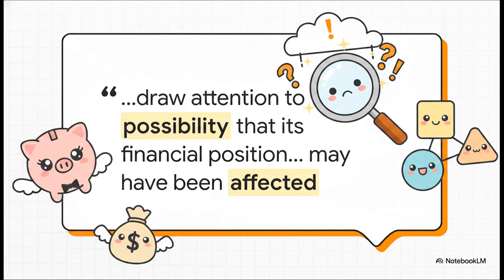Paragraph 1 of the standard really hits the nail on the head here. The core objective is to draw attention to the mere possibility that financial positions have been affected. Now, the source text explicitly acknowledges that related party relationships are a totally normal feature of business. Companies use subsidiaries, joint ventures, and associates all the time. It's standard practice. But because there is control, joint control, or significant influence involved, these otherwise normal structures have the profound potential to distort a company's true financial health.